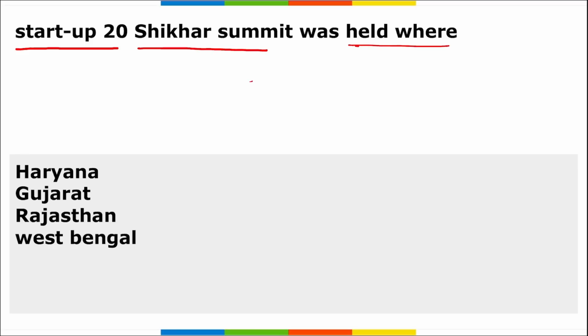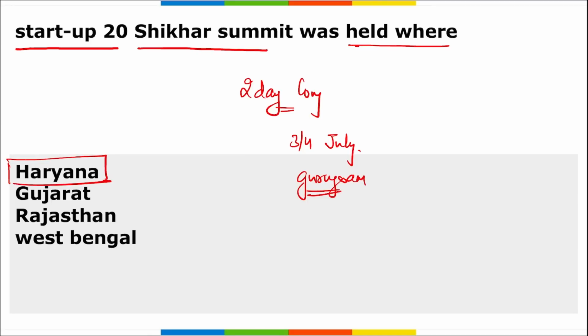Tell me. This was a 2-day long Startup 20 Shikhar Summit that was held on 3rd and 4th of July. It was held in Gurugram, and we know Gurugram is in Haryana. Right? Then remember, this was organized by the Startup 20 engagement group that comes under India's G20 presidency.